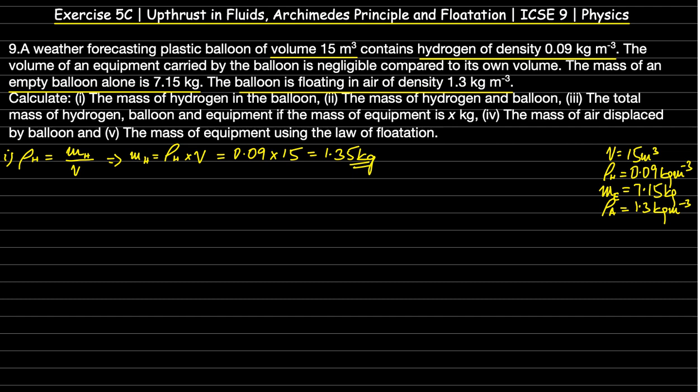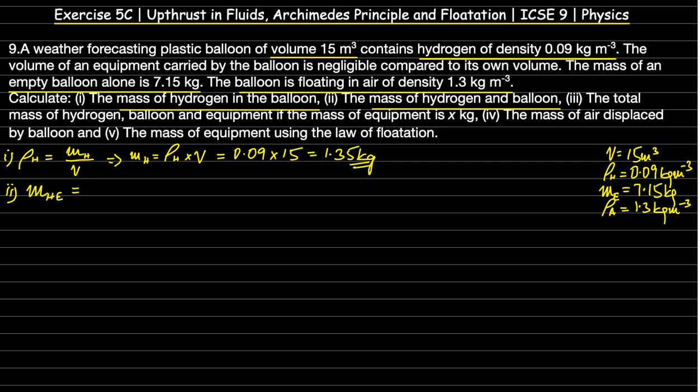Coming to the second part of the question, the first part is done. So the mass of hydrogen and balloon will be equal to mass of hydrogen plus mass of empty balloon. So we will write that as mass of hydrogen and balloon, MHE, where H stands for hydrogen and E stands for empty balloon.